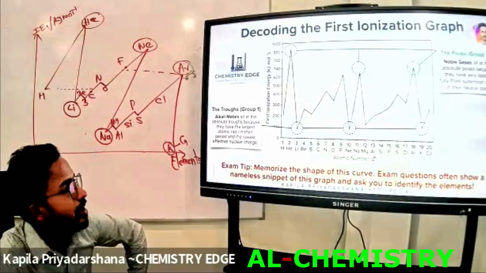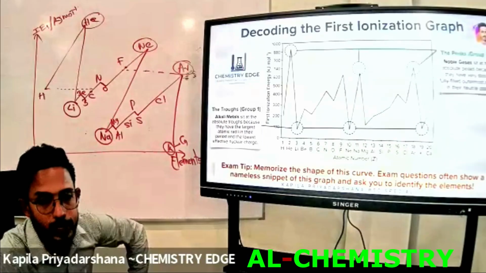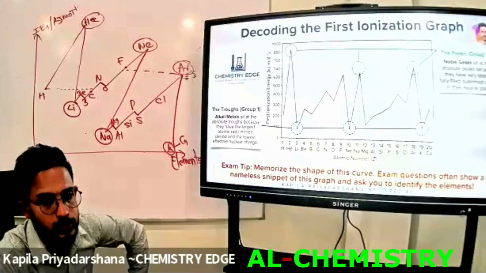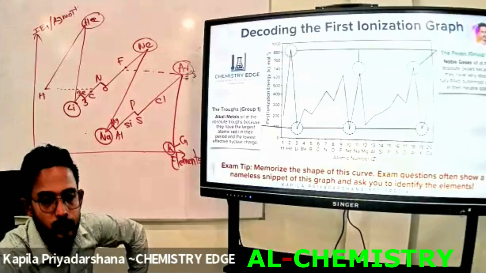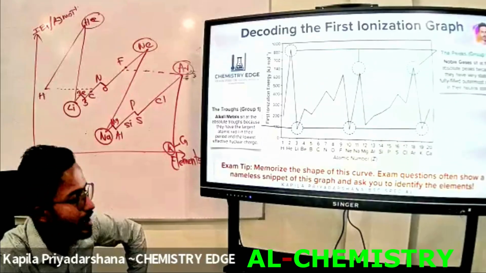The highest first ionization energy can be obtained at the group 18 noble gases or rare gases. The lowest first ionization energy can be obtained at group 1 elements, those are the alkali metals.